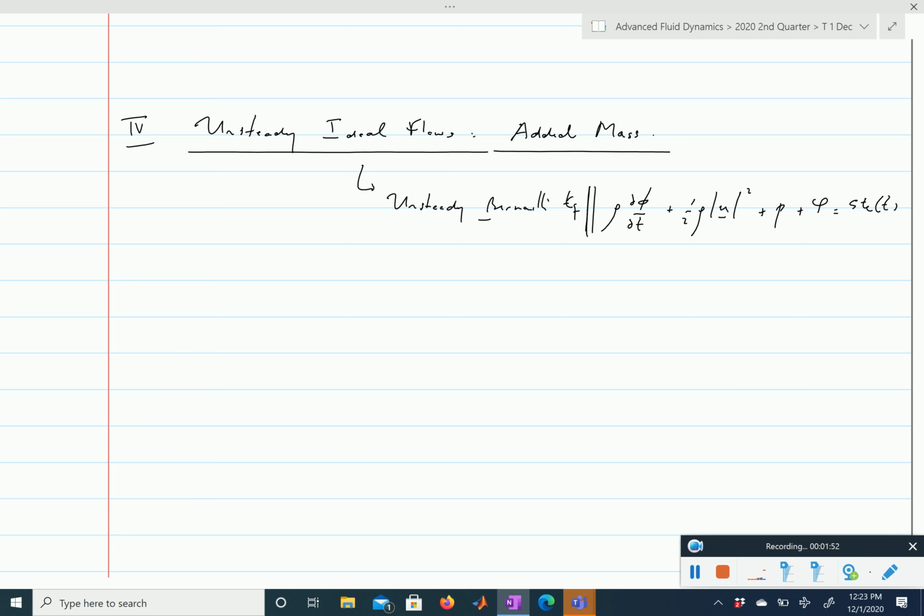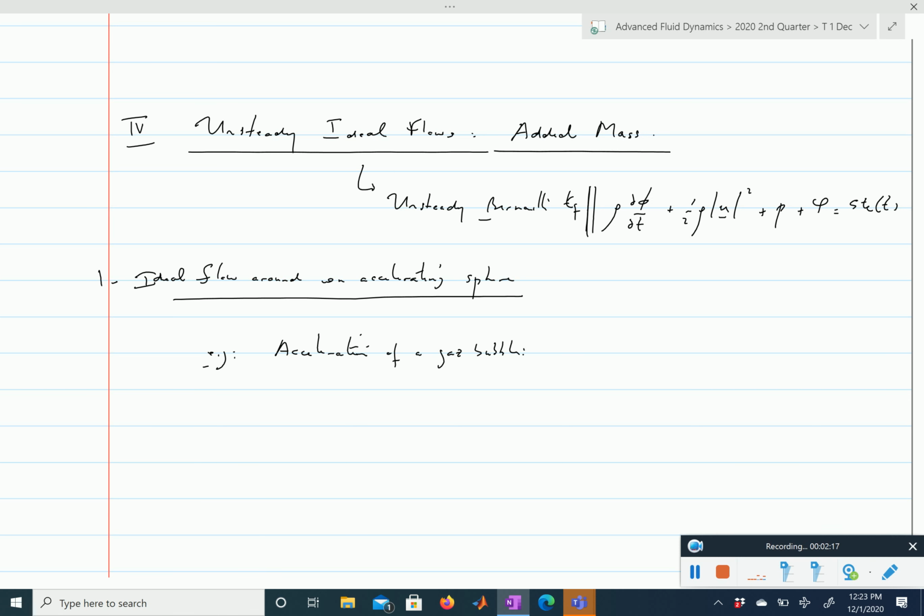And so we'll look at one particular example of a simple geometry which is accelerating, and we've just discussed spheres, so we'll discuss the ideal flow around an accelerating sphere. So how to think about that? When do you see this problem? You can just think you're having a drink with friends and you're looking at the acceleration of a gas bubble.